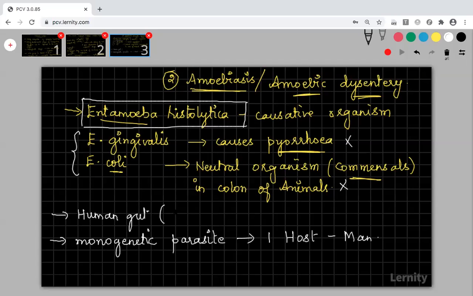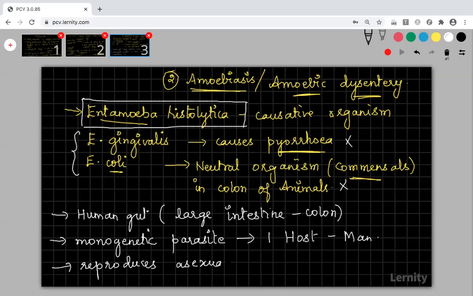And this will be the human gut. Mainly, it will be present in the large intestine of the alimentary canal, and in the large intestine, mainly in the colon region. So the human gut is the location where this organism will be present in the human body, in the large intestine, mainly the colon region. And it is a monogenetic parasite. It depends upon only one host, and that one host is only man. And in the large intestine, this Entamoeba reproduces asexually.